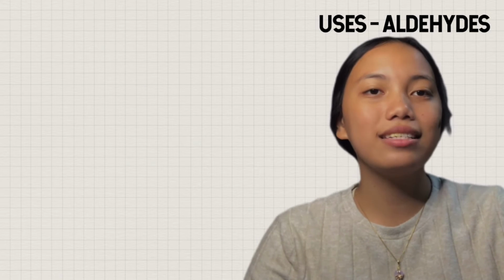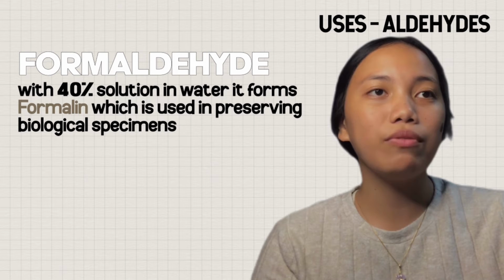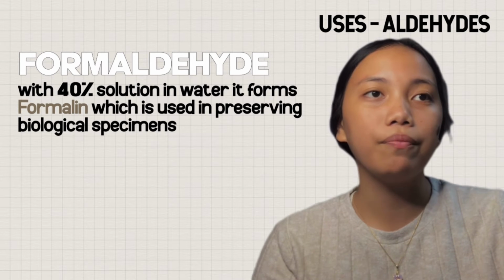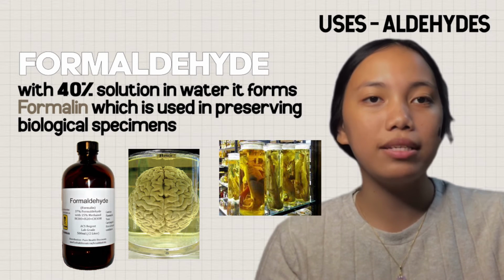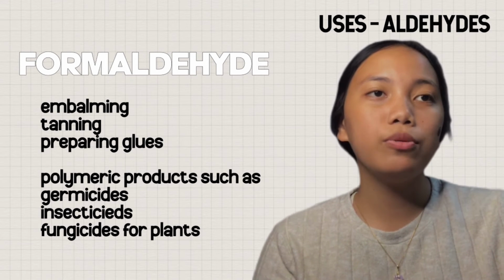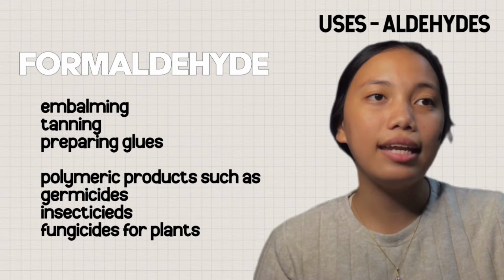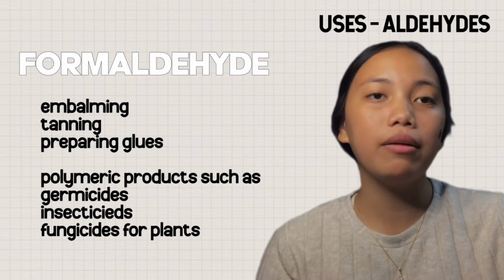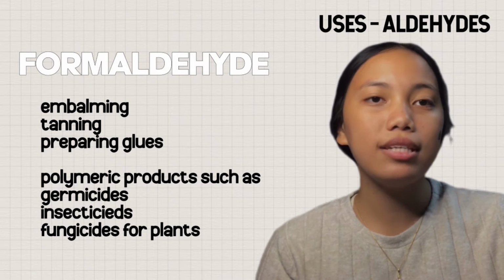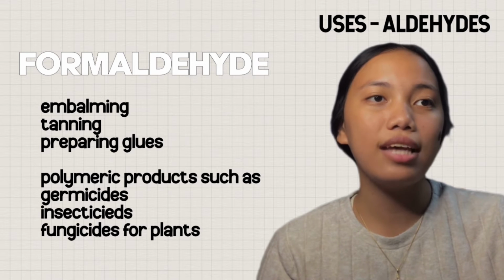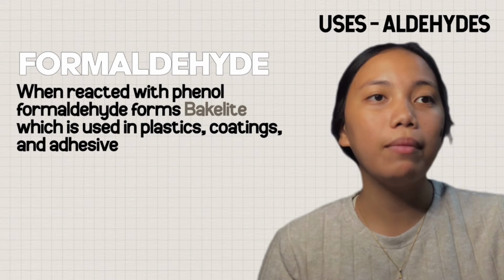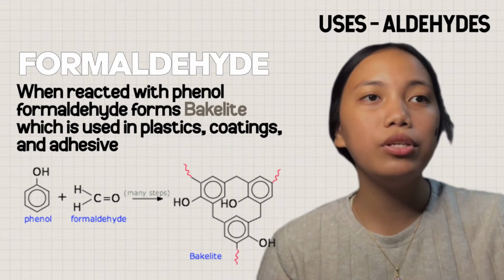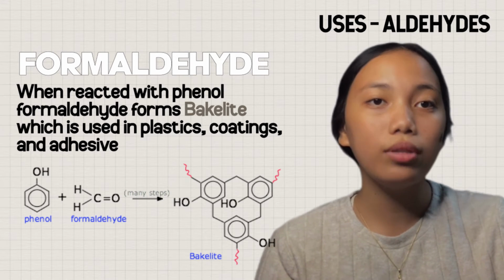Uses of aldehydes. Formaldehyde is a gas, with a 40% solution in water. It forms formalin, which is used in preserving biological specimens. This is usually used in embalming, tanning, preparing glues, and polymeric products, as germicides, insecticides, and fungicides for plants. When reacted with phenol, formaldehyde forms bakelite, which is used in plastics, coatings, and adhesives.